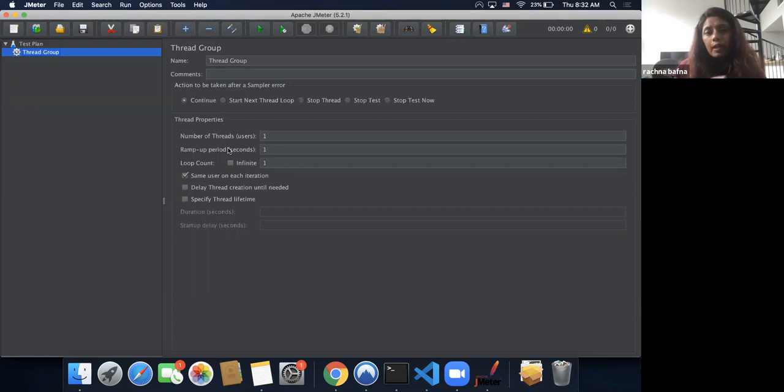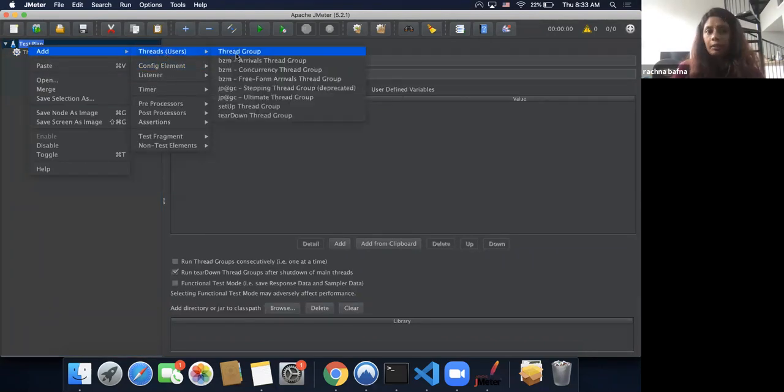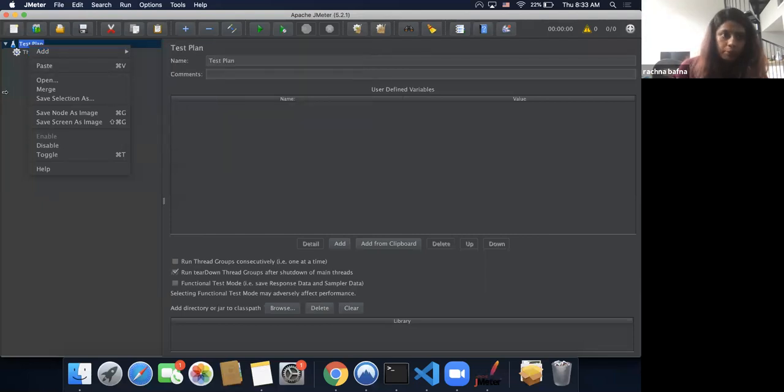I'm not going to confuse you guys with a lot of thread properties today because it's pretty much the beginning of the session. So just remember that anytime you're starting your JMeter test scripting, right after the test plan, the first step you do is add a thread group to it. How do you add a thread group? Right click on your test plan, add threads and thread group. You will see more thread groups here. Some of them we will go over towards the end of our sessions. But for the beginning, we're going to use a normal thread group, the first option.